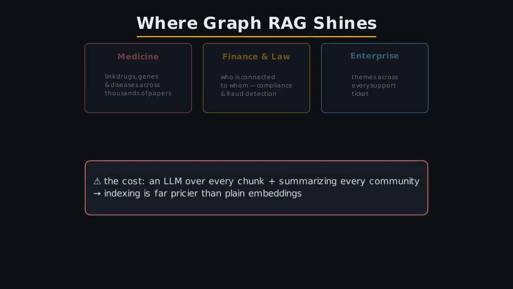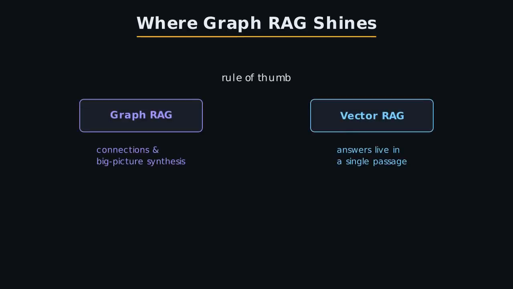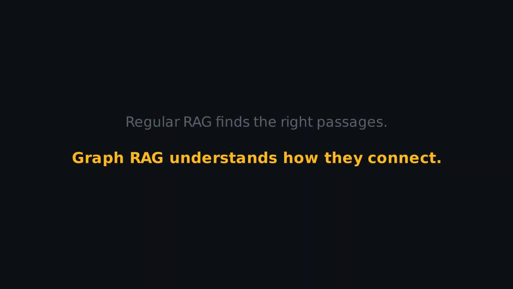But it isn't free. Running an LLM over every chunk to extract entities and then summarizing every community makes indexing far more expensive than plain embeddings. So here's the rule of thumb: reach for GraphRag when connections and big-picture synthesis are what matter, and stick with VectorRag when your answers live in a single passage. Because in the end, regular RAG finds the right passages. GraphRag understands how they connect.